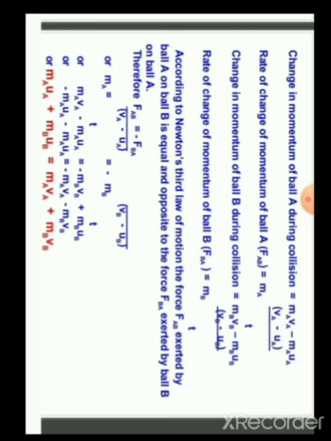Change in momentum of ball B during collision is equal to MBVB minus MBUB.